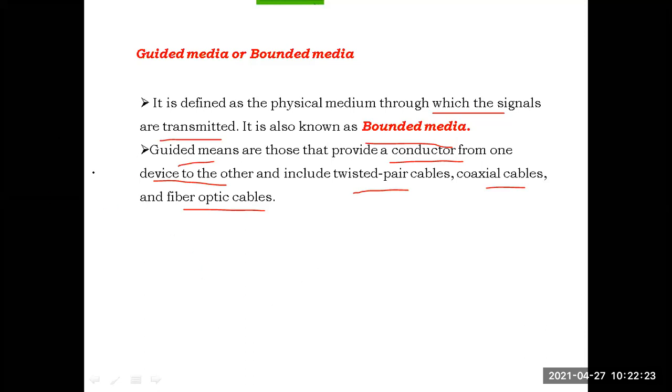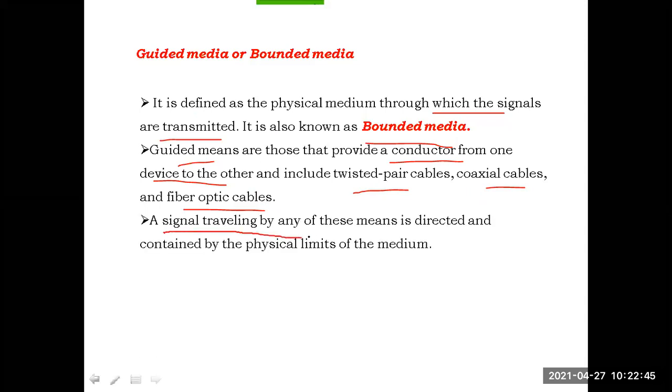In the case of guided transmission media, some conductor materials are used for connecting one device to another device. Some examples are twisted pair cables, coaxial cables, and fiber optic cables. These are the various conducting materials used for connecting two devices in guided media.